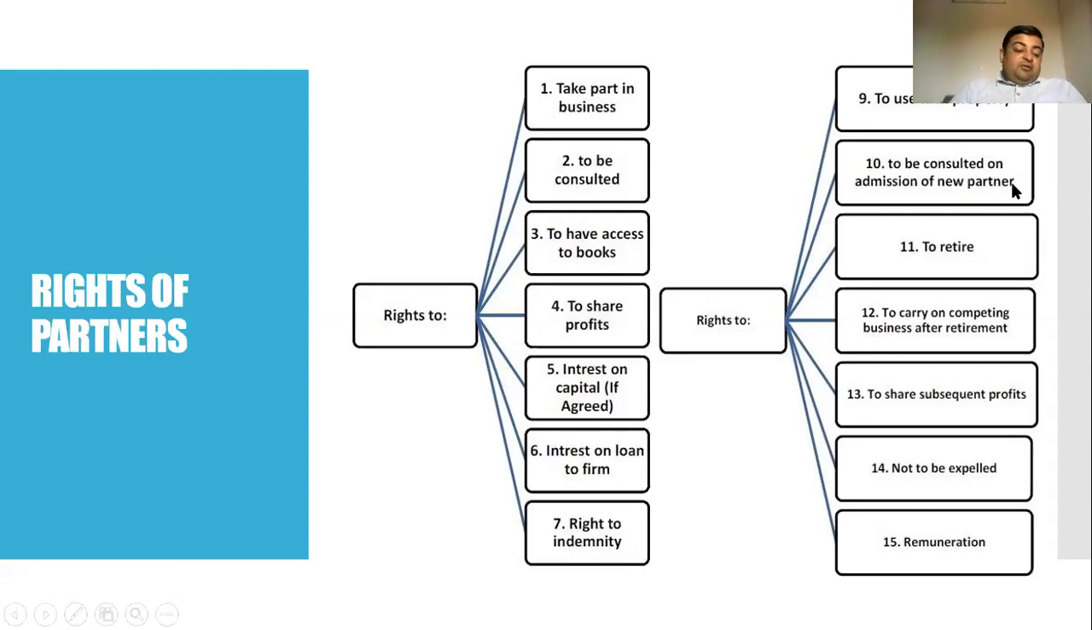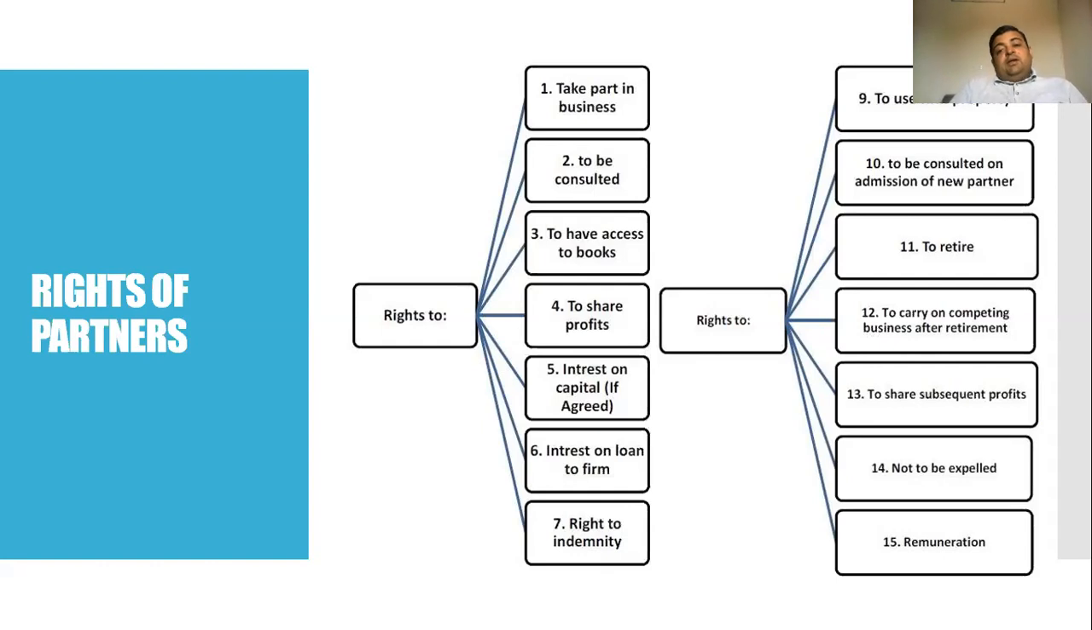For example, there are 5 partners in the business firm, and now a 6th partner is to join the firm. So, the consultation should be made with all the partners while admitting a new partner, because a partner is admitted in the firm only if all the partners agree for the same. If all partners do not agree, then a new partner cannot be admitted in the partnership firm. So it is necessary while admitting a new partner.